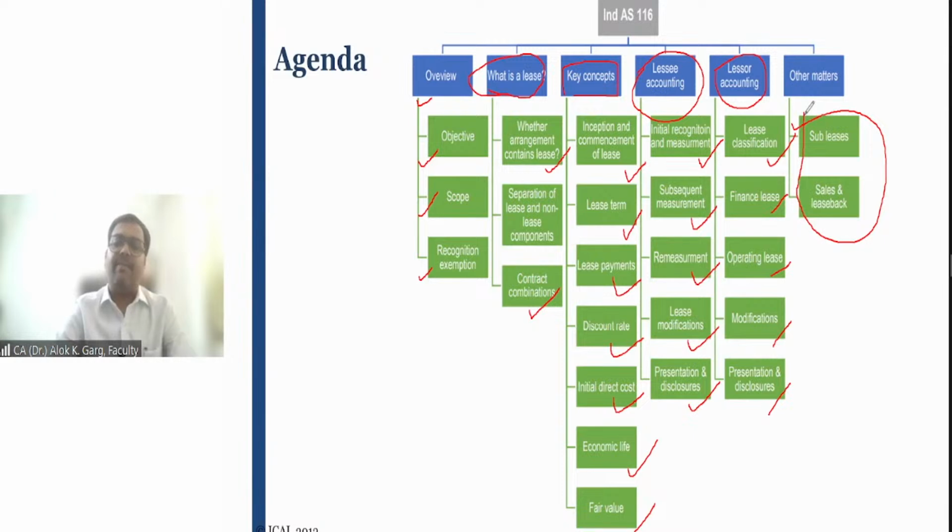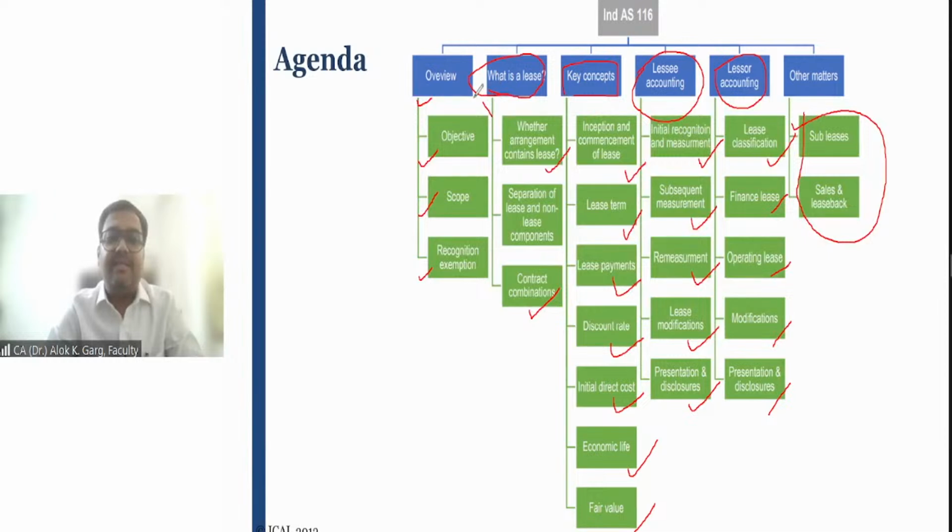So friends, if I have to give you the 4 important items in IND AS 116 from where ICAI is asking questions, from where you will be getting a question in your interview as well. The number 1 is identification of lease.